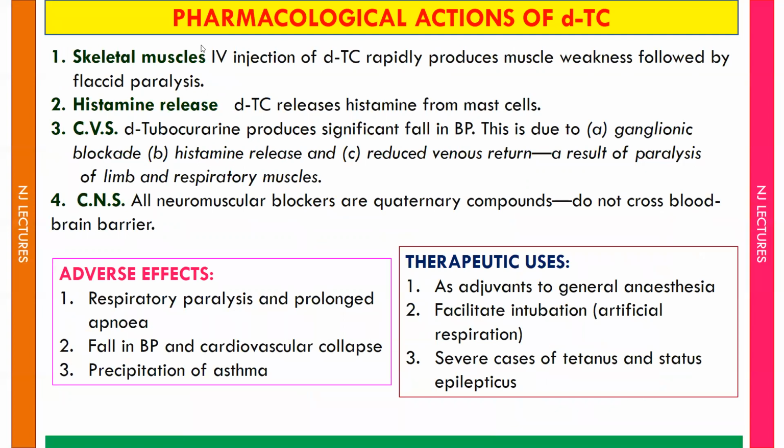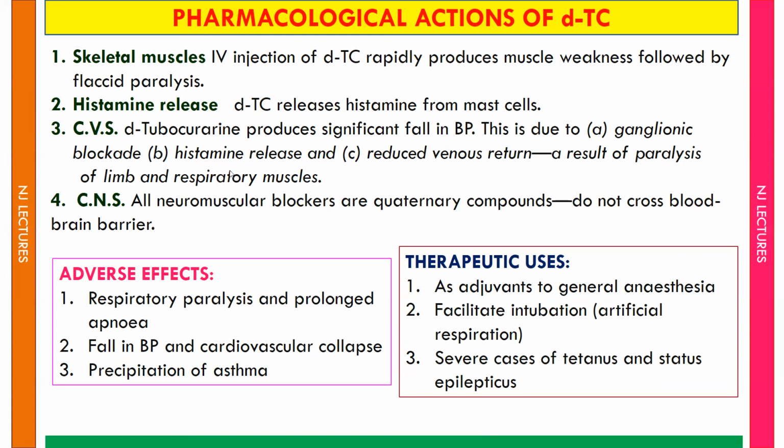So let's see the pharmacological actions of D-tubocurarine on skeletal muscle. IV injection of D-tubocurarine will rapidly produce muscle weakness followed by flaccid paralysis. Flaccid paralysis is a neurological condition in which muscle weakness happens. Second is histamine release. D-tubocurarine releases histamine from the mast cells. Third one is the cardiovascular system. In the cardiovascular system, D-tubocurarine produces a significant fall in BP, and this is because of three reasons. The first one is ganglionic blockade.